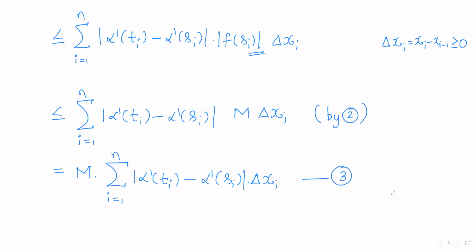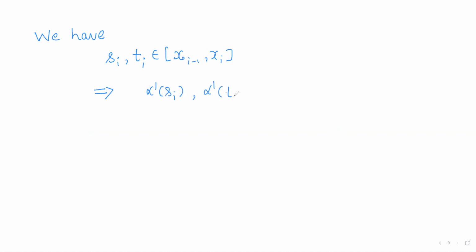Call this equation 3. Now for any two points si and ti in the ith subinterval x i minus 1, x i, what will alpha dash of si and alpha dash of ti be?